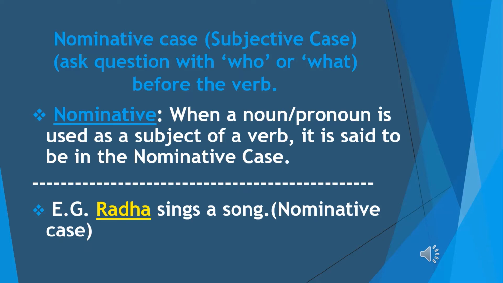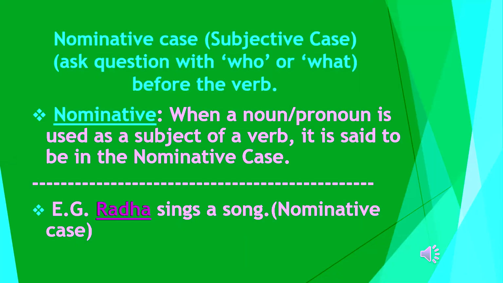For example, Radha sings a song. Now, in this example, Radha is the subject of the verb sing. Means an action of singing is done by Radha. Or when you ask the question, who sings a song? You get the answer Radha. So, the subject Radha is said to be of nominative case.